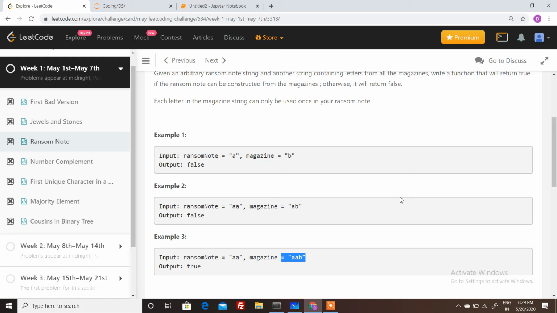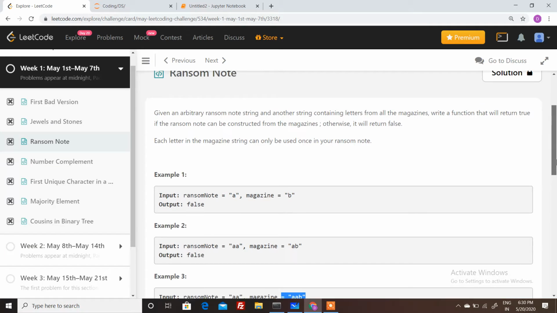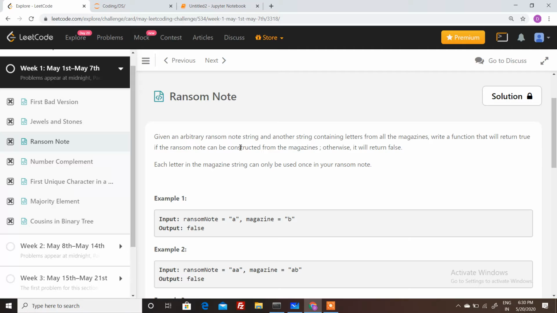Hello friend, so today we will discuss one more question from the LeetCode May challenge, and the question is Ransom Note. Given an arbitrary ransom note string and another string containing letters from all the magazines, write a function that will return true if the ransom note can be constructed from the magazine, otherwise it will return false. Each letter in the magazine string can only be used once in your ransom note.